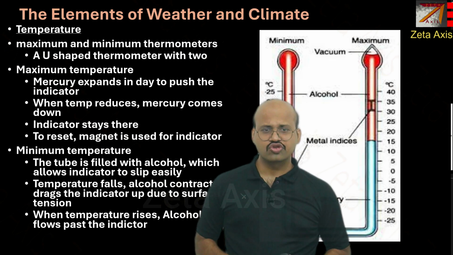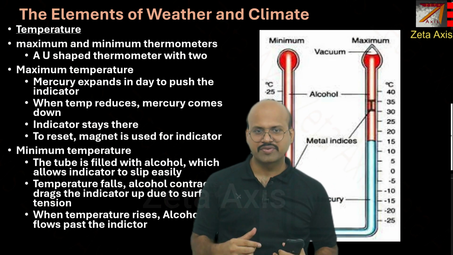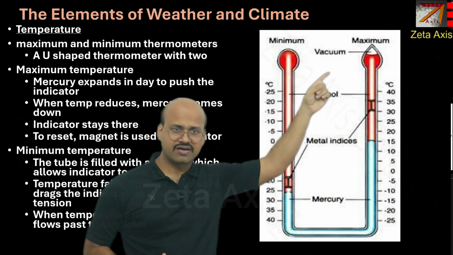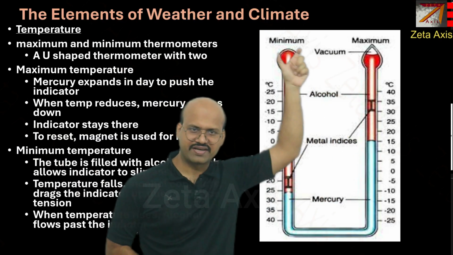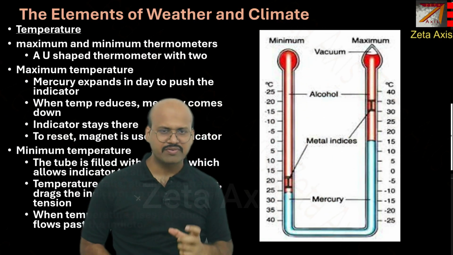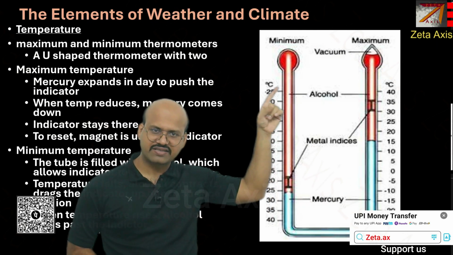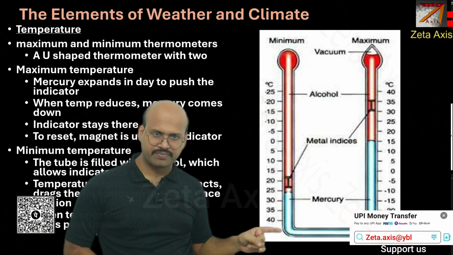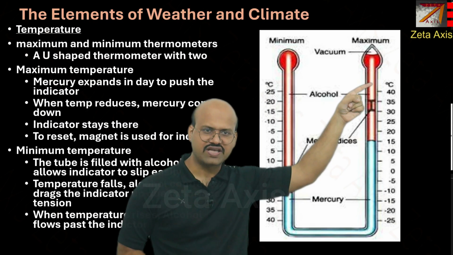Now there is an instrument which helps us measure the maximum temperature and minimum temperature of a day, and it is U-shaped like this. Here is the column which is used for maximum temperature reading, and here is the column which is used for minimum temperature reading, and you can note the scales here. It has lower readings over here, and the readings increase towards the bottom, and here the lower readings are at the bottom and temperature readings increase with height.